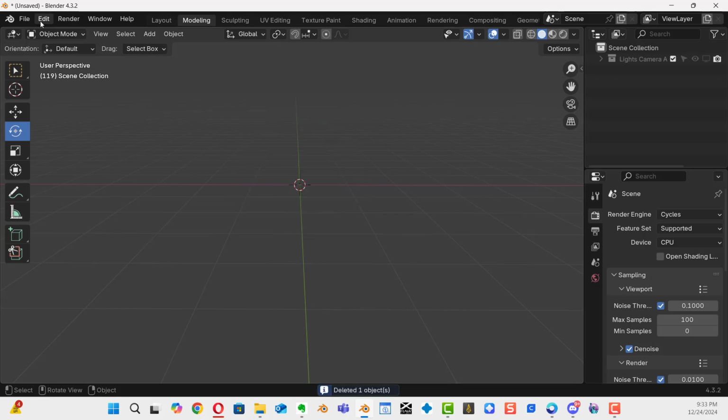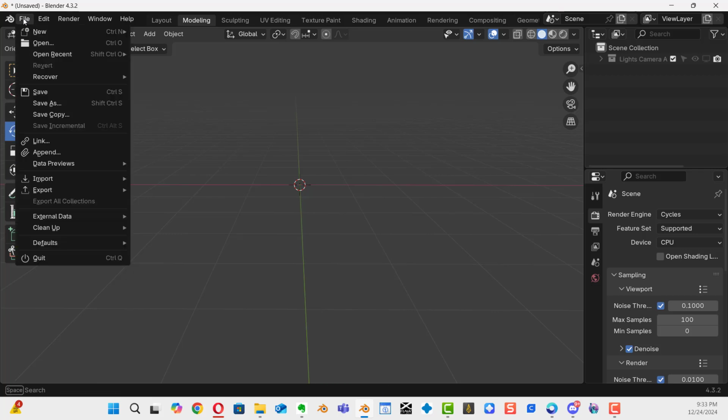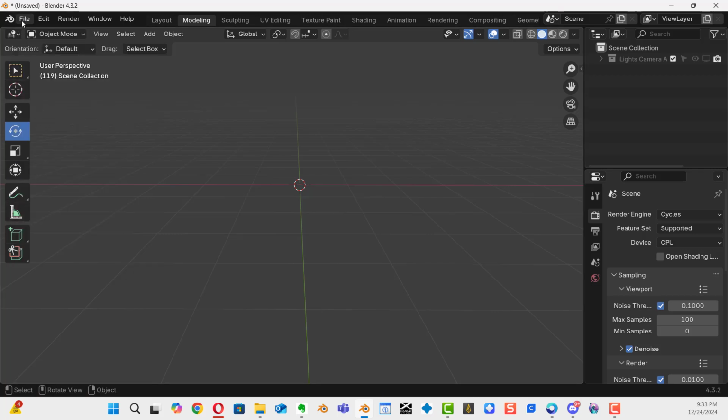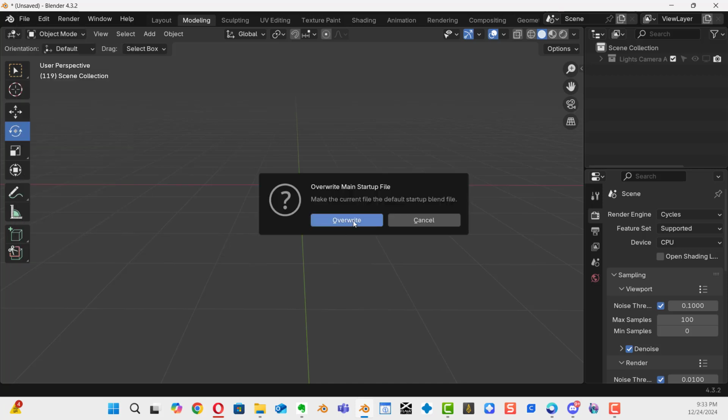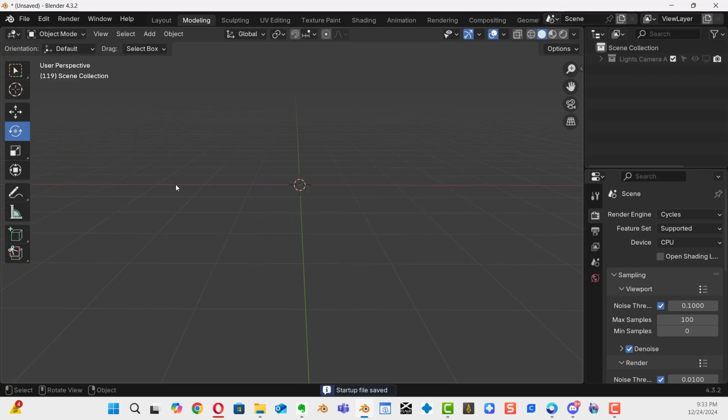It's gone. Go to my File menu. Go to Defaults. And Save Startup File. Overwrite. Now, we could save this as something else.